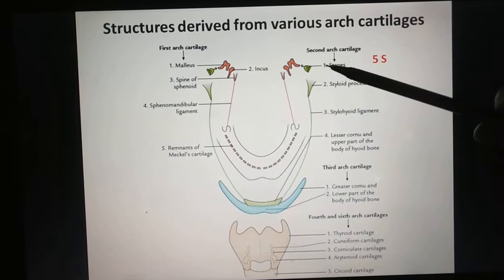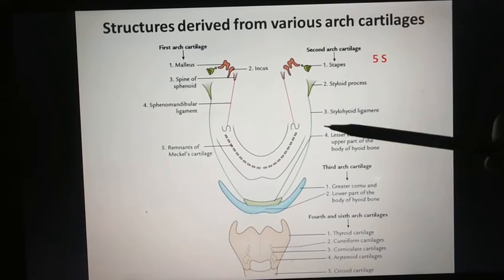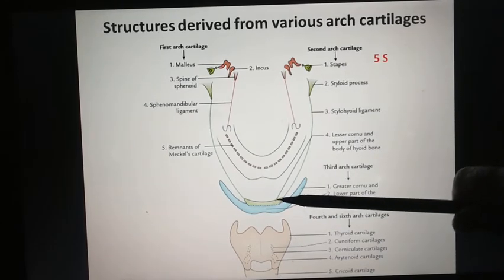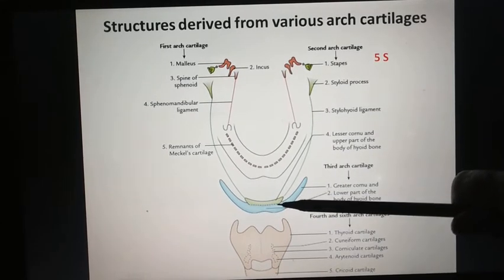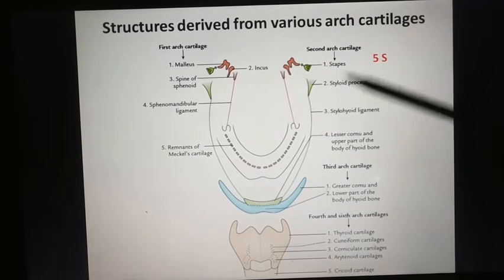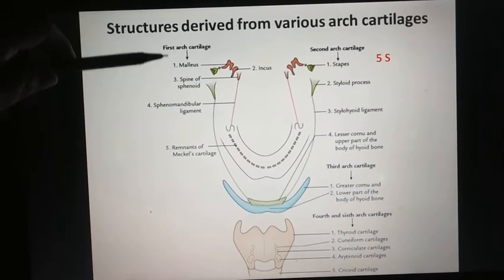First is stapes. Second one is the styloid process. Third is stylohyoid ligament. Fourth one is the superior part of the body of hyoid and smaller cornu of the hyoid. These 5 structures are derived from the second arch.